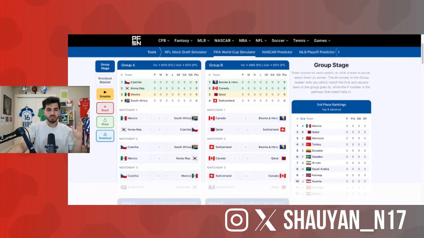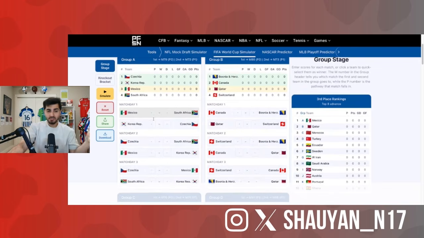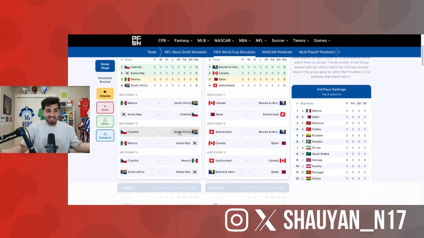So very simple this, we go through each group in chronological order, go by match day 1 to match day 3, predicting our score lines. Easy peasy. And the first match of the World Cup is Mexico against South Africa, the repeat of the 2010 World Cup. And I'm gonna say this match ends 2-1. I think Mexico will get the win. In the previous iteration from the 2010 World Cup, I believe it ended in a 1-1 draw, Shabalala and Rafa Marquez scoring in that game.